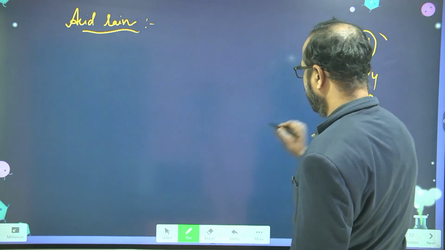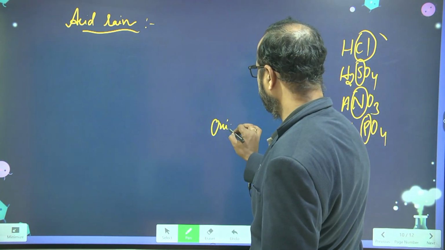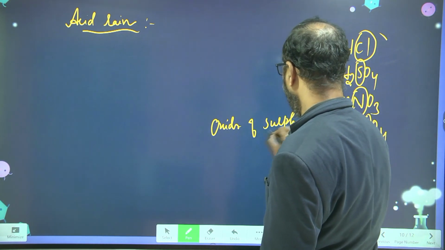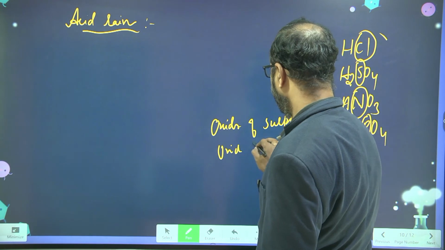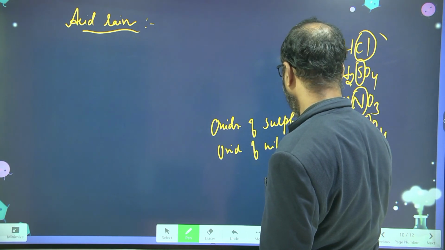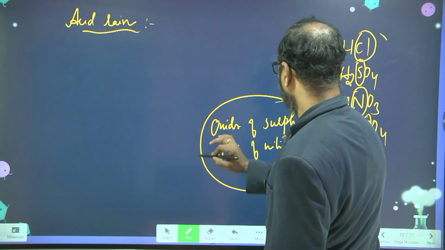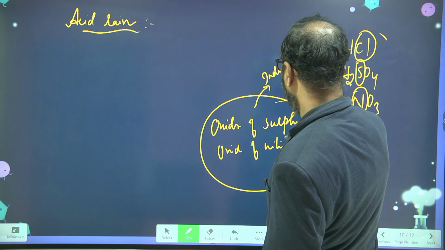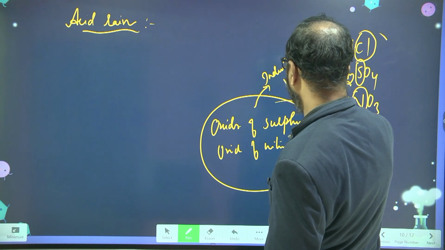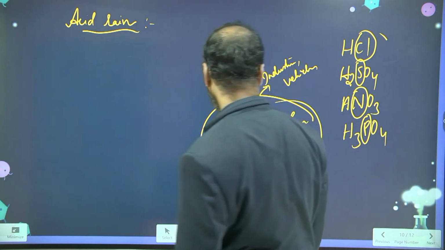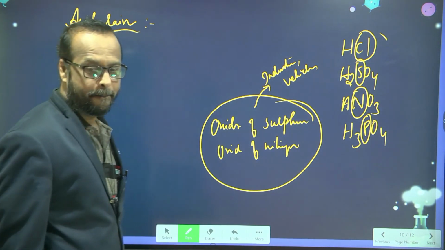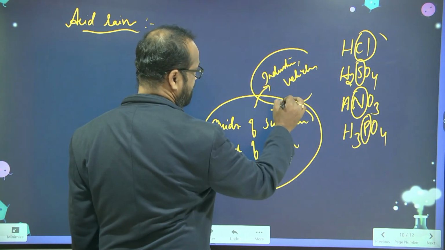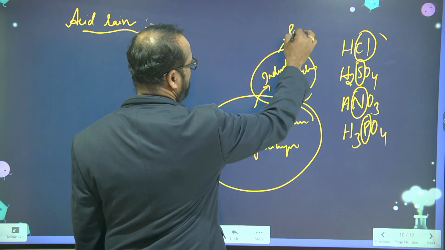Here you see the oxides of sulfur and oxides of nitrogen are released from the industries and vehicles, etc. Are you clear? Yes, sir. And these gases cause pollution.